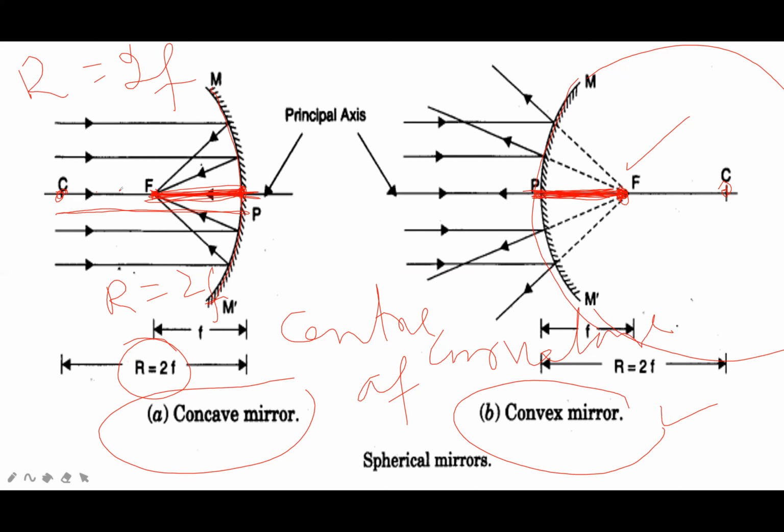So convex mirror is diverging mirror. Concave mirror is converging mirror. This point is called pole. This point is also called pole. This is in concave mirror. It is in convex mirror. This is called principal focus. At this point the light rays seem to be converged. At this point, the light rays seem to be diverged. This mirror is called diverging mirror. It diverges the light rays. It reflects the light rays in a different direction. It converges the light rays.